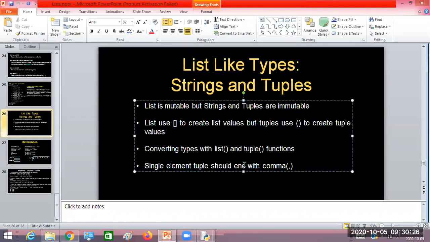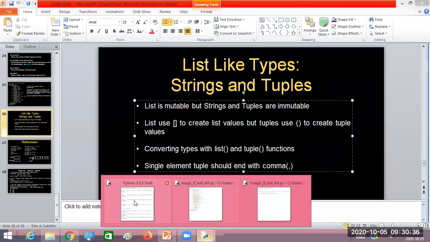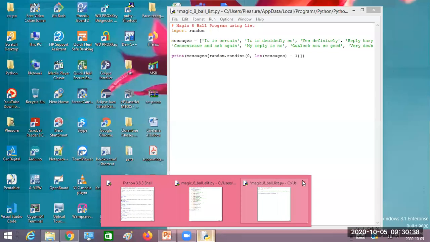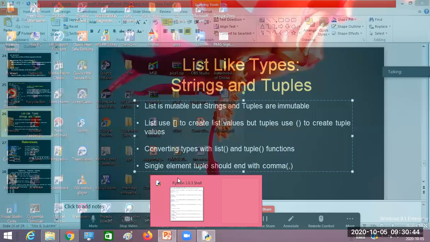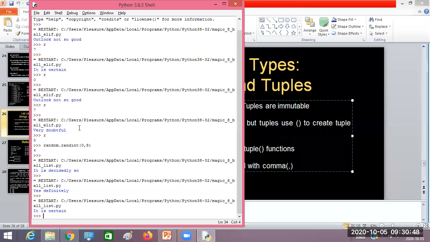Then one more speciality of the tuple: when you are creating a tuple with a single element, it must end with a comma. Okay, so let us understand all these features one by one with examples here. Now try to understand.